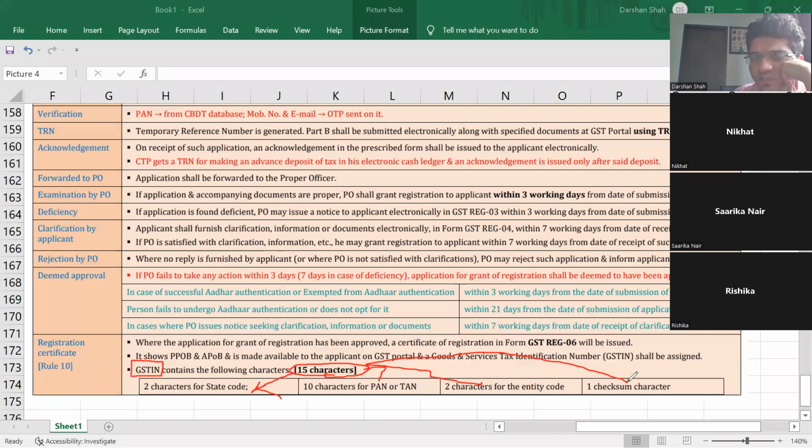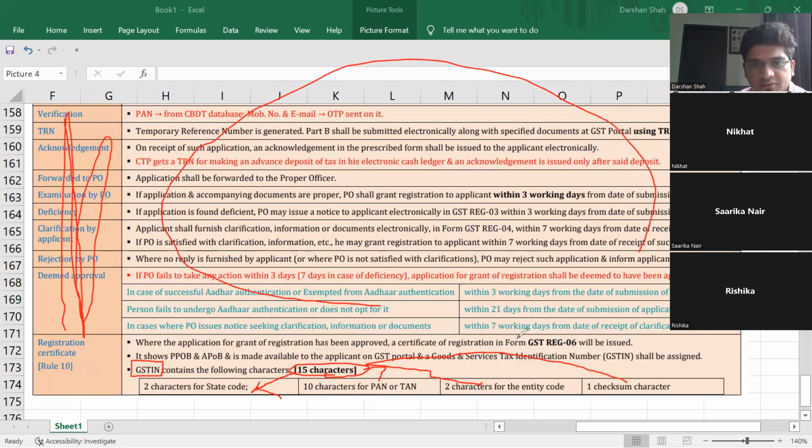See, if the whole registration procedure is understood, it is very simple now. Sir, in the exam also do we have to write it like this only? Yes, you will have to write it with all the forms. Headings? No, this heading is not required. You can just write these.